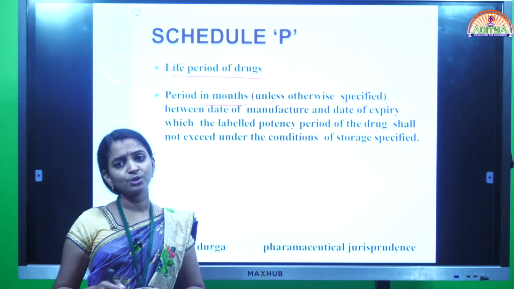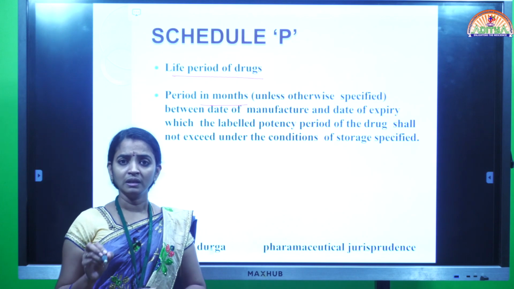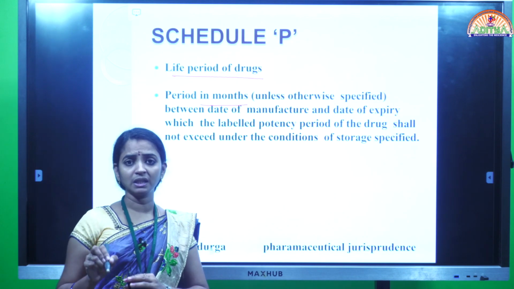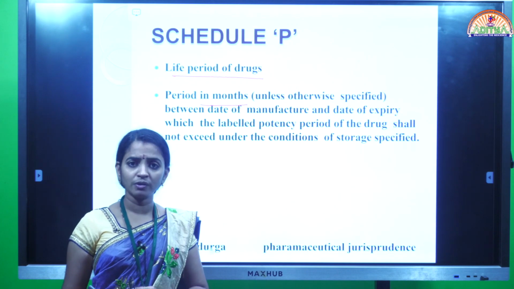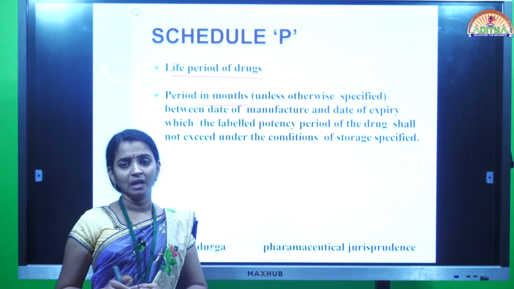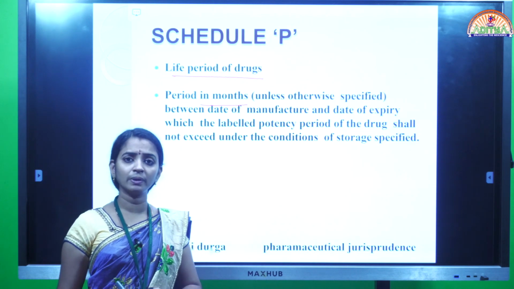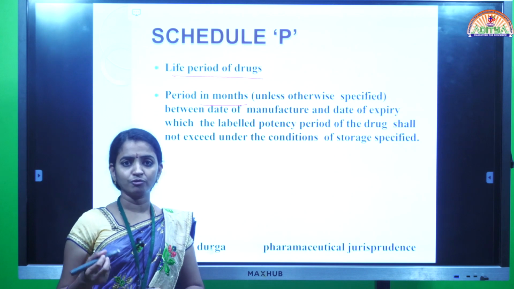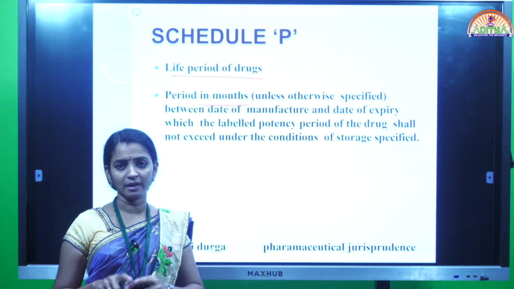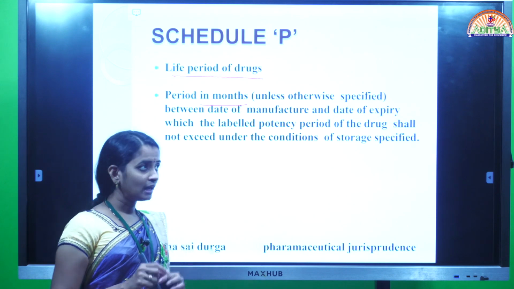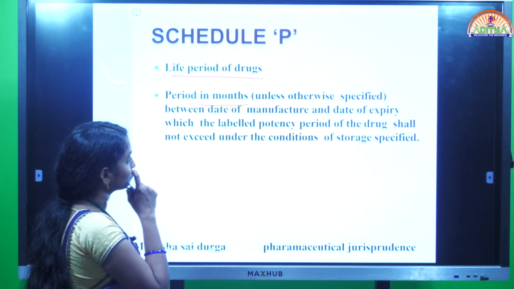In the same way, for food products, some nutritional supplements carry a label saying the product should be used within 6 months from the manufacturing date. A particular date they won't mention; within 6 months we have to use the product from the manufacturing. Some fruit juices also show this kind of labeling for the expiry period. So the life period of the drugs is given in Schedule P.